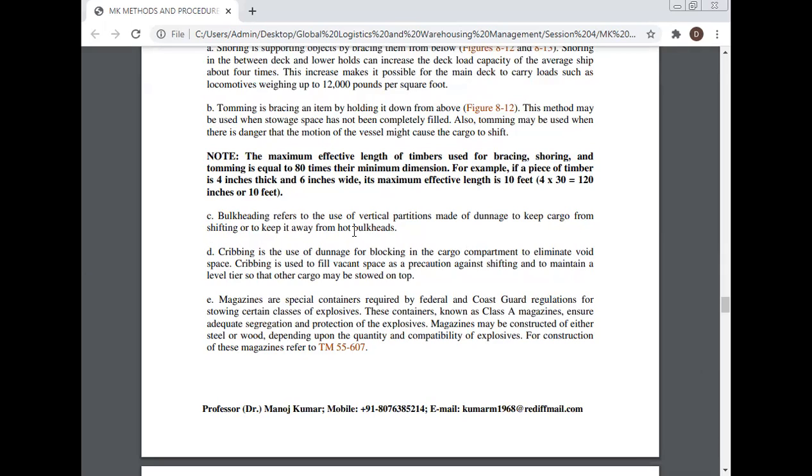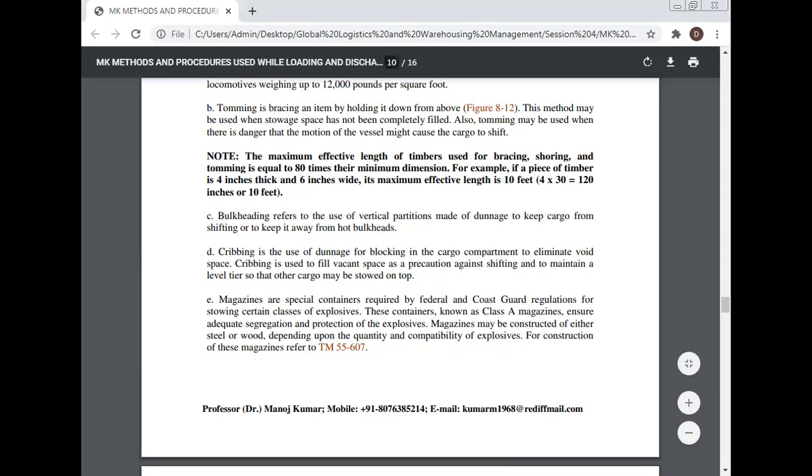Magazines are special containers required by federal and Coast Guard regulations for stowing certain classes of explosives. These containers, known as Class A magazines, ensure adequate segregation and protection of the explosives. Magazines may be constructed of either steel or wood, depending upon the quantity and compatibility of the explosives. For construction of these magazines, refer to this one.